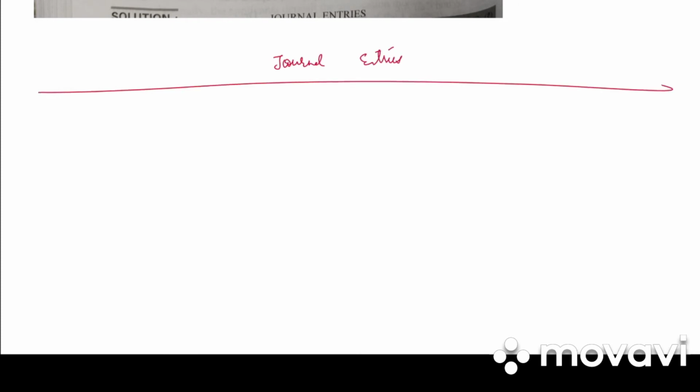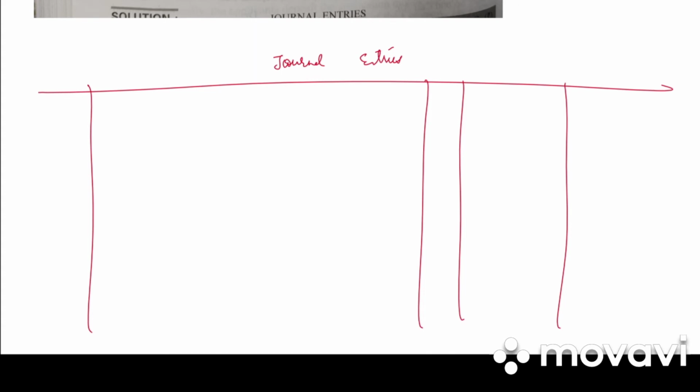First is the application stage. So write down journal entries. Date, particulars, LF, debit and credit. So first entry is bank account debited to equity share application account.